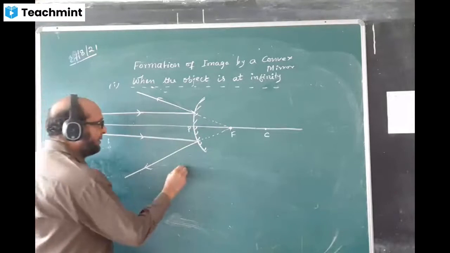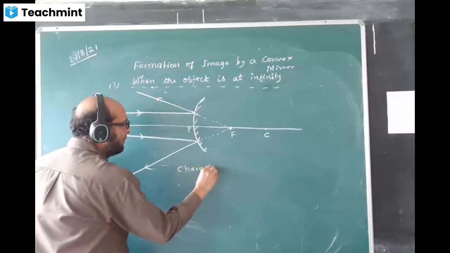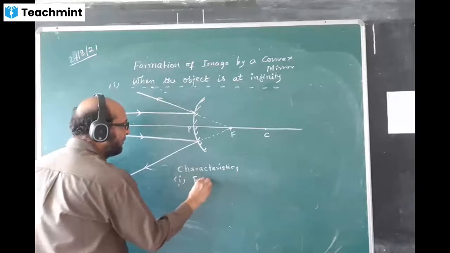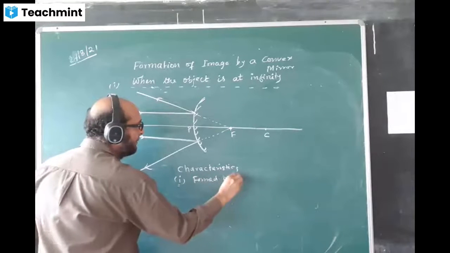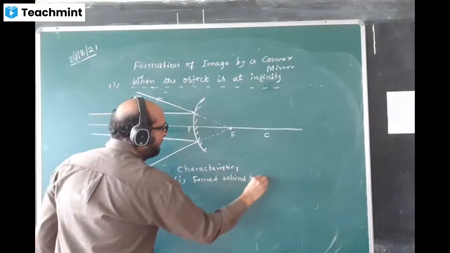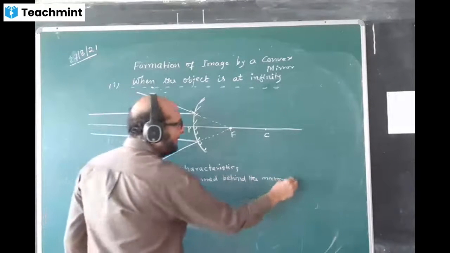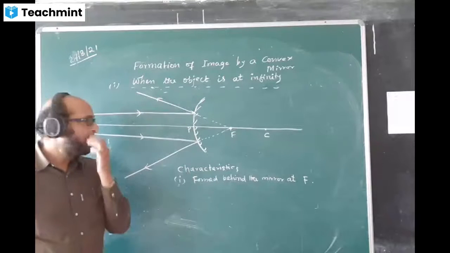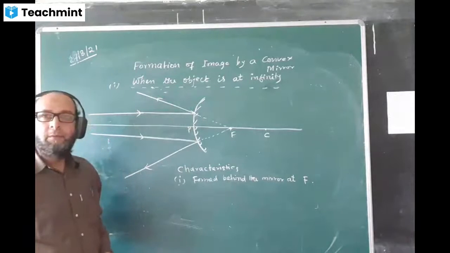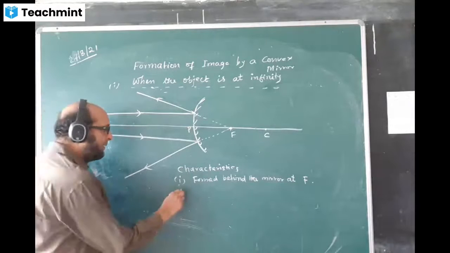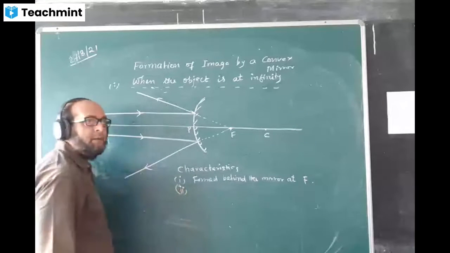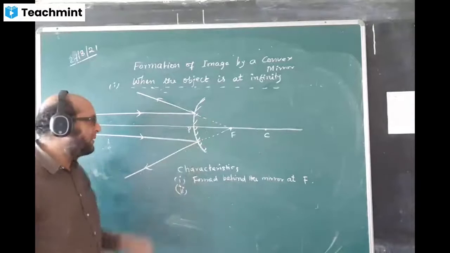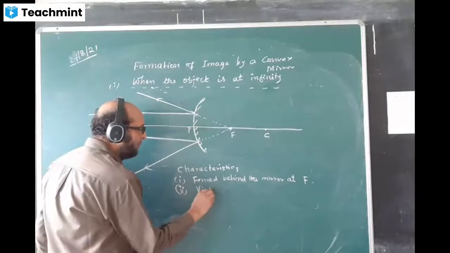Write down the characteristics. Number 1: formed behind the mirror at focus, at F. Second point: what type of image is this, real or virtual? Virtual, because the dotted lines meet. Yes, virtual.